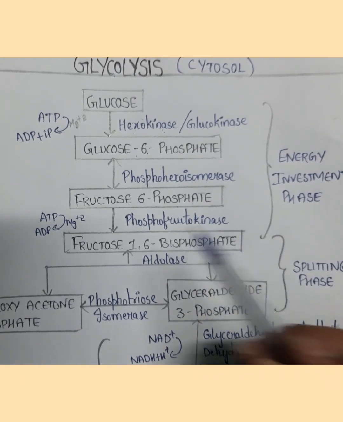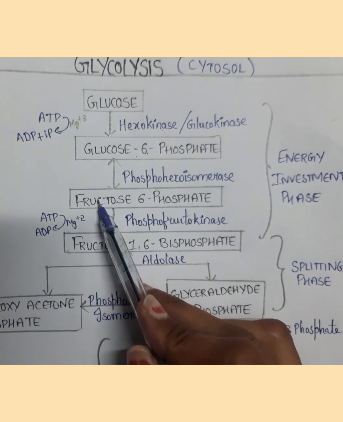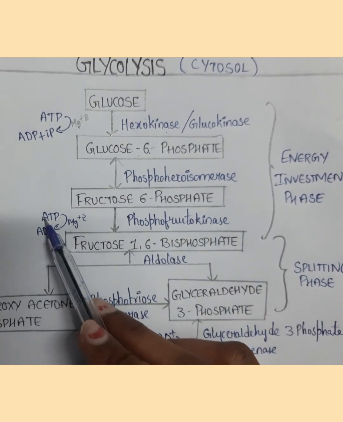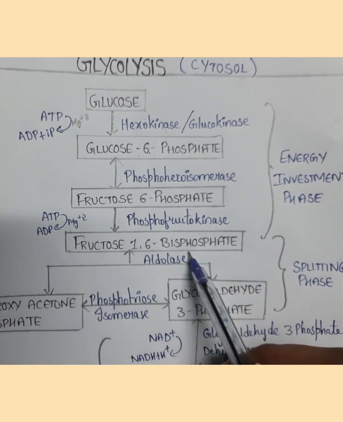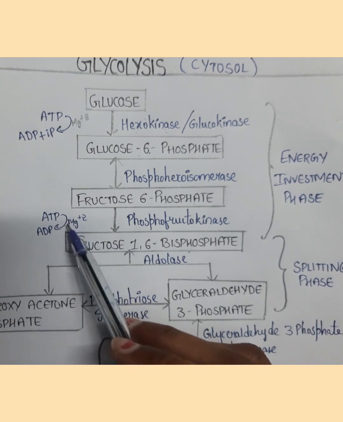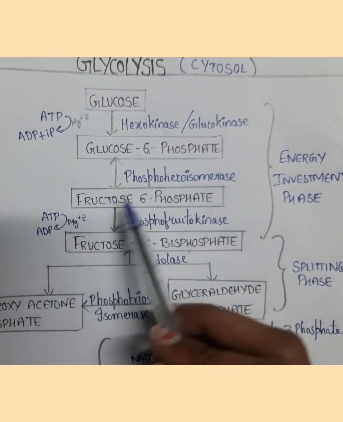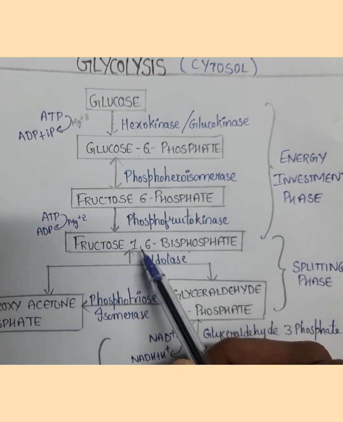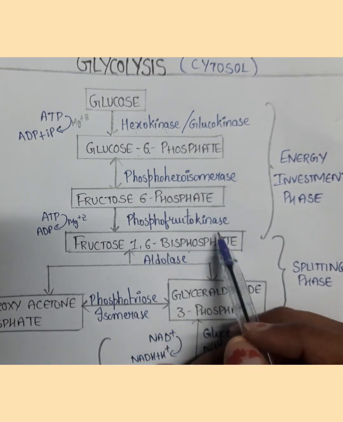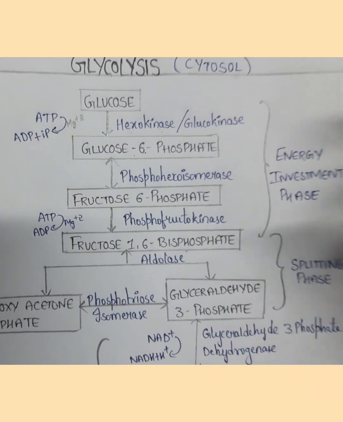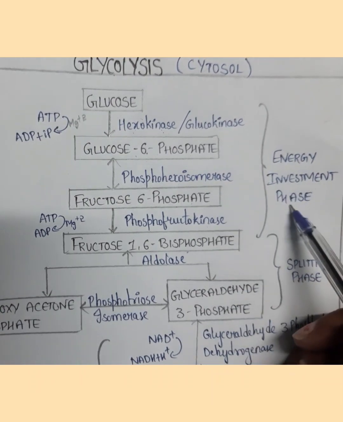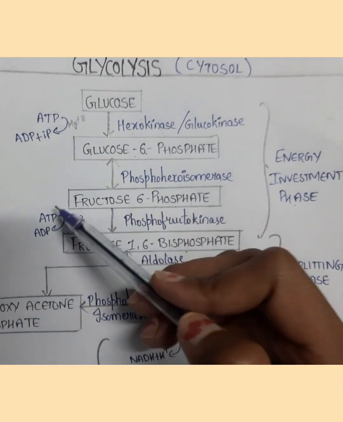Next, fructose 6-phosphate is converted to fructose 1,6-bisphosphate by phosphofructokinase. As I said, here one phosphate is going to be added. ATP is converted to ADP, and the inorganic phosphate gets added to this fructose, and fructose 1,6-bisphosphate is formed. Till this point, it is the energy investment phase. Here you are investing the ATP as the energy source.